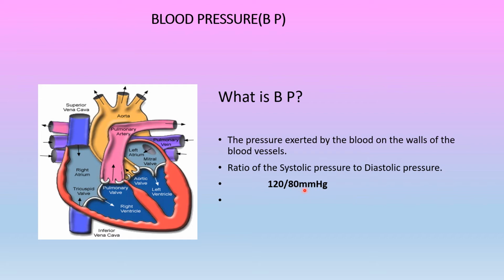So mm means millimeters and Hg means mercury. These are the units, so while measuring the BP, we take mmHg as the units, right? Blood pressure is the pressure exerted by the blood on the walls of the blood vessels. These are the arteries or blood vessels.